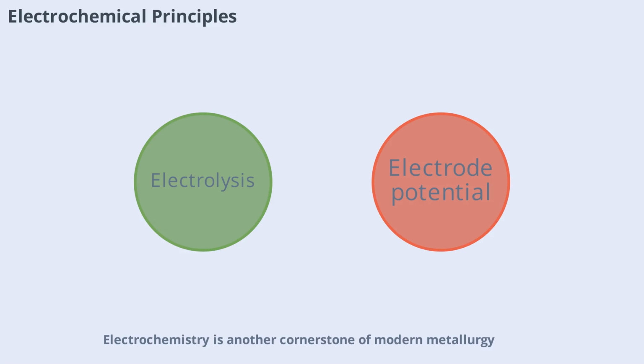Electrochemistry is another cornerstone of modern metallurgy, especially for metals that are highly reactive and cannot be extracted by chemical reduction.